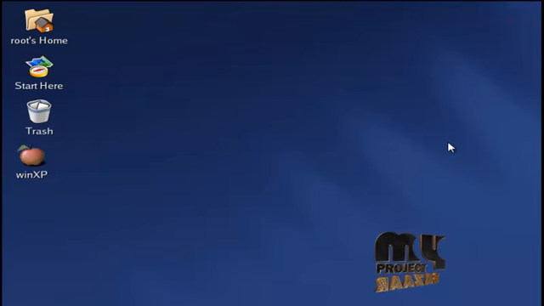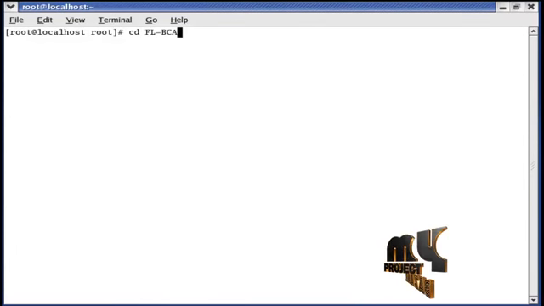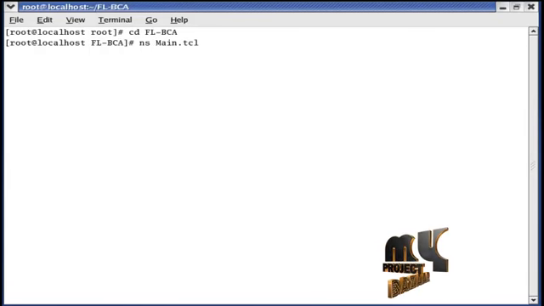First, open the terminal window. Then change the directory. So the directory command is cd space FLBCA. Then I run the main.tcl file. So type ns space main.tcl. This command is used to run our project.